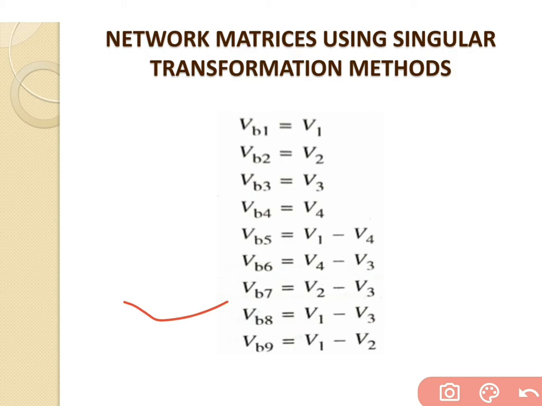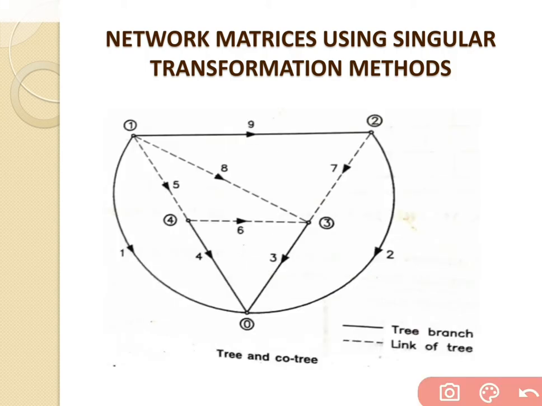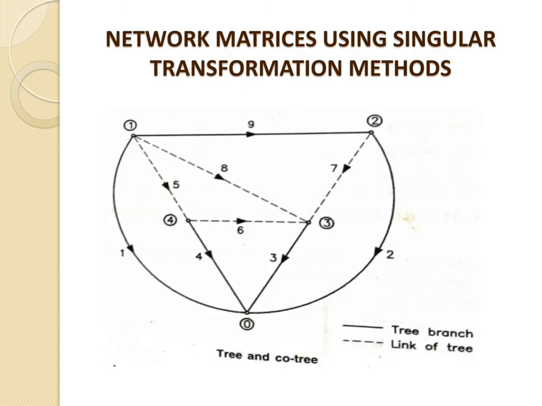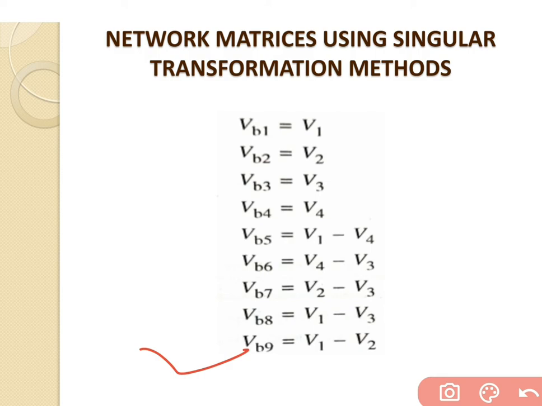In the same way VB8: in that case we will say V1 minus V3, which is already written over here. And the last one is branch number 9. In that case V1 is higher than V2. So VB9 is V1 minus V2. So these are all the required equations. This is the voltage across the individual branches.